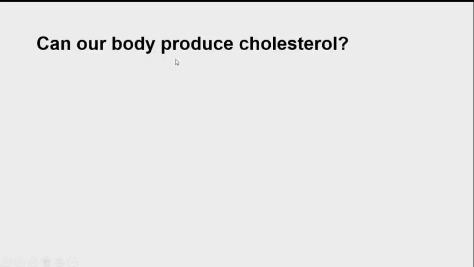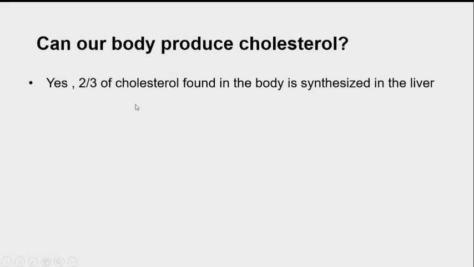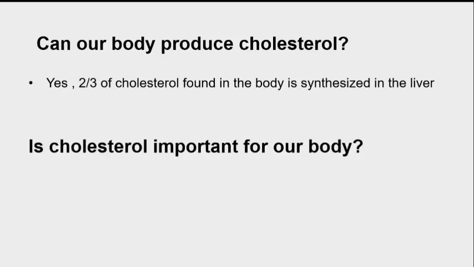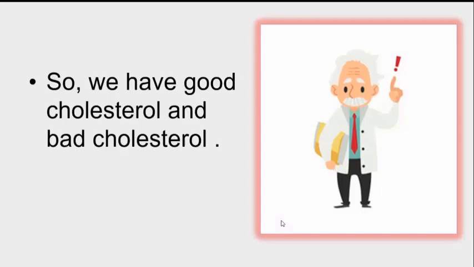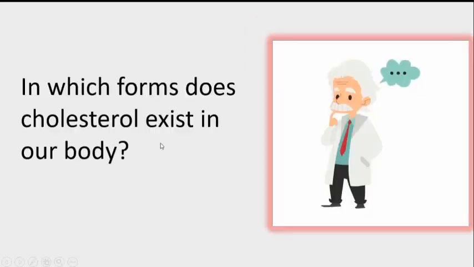Can our body produce cholesterol? In fact, yes. 2/3 of the cholesterol found in the blood is synthesized in the liver. Is cholesterol important for our body? Also yes. Cholesterol is one of the constituents of cell membranes. It is also a precursor of sexual hormones, corticoids, vitamin D, and biliary salts. So, we have good cholesterol and bad cholesterol.